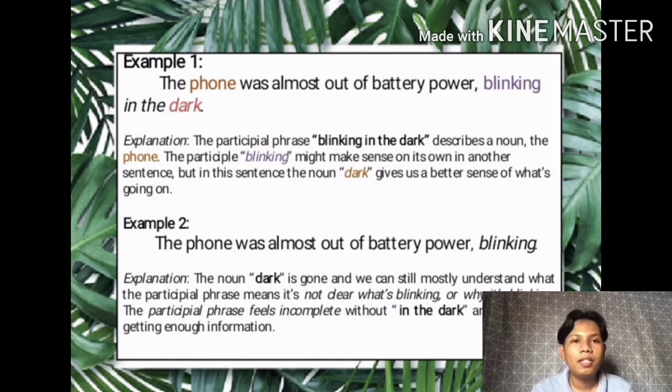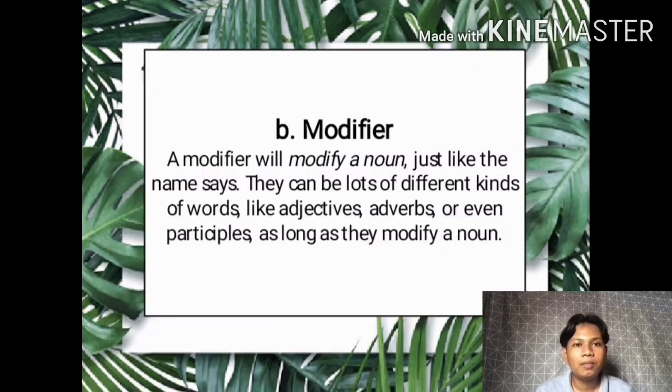Another example is, the phone was almost out of battery power, blinking. The noun dark was removed from the example sentence, yet we still understand the meaning of the sentence, although we don't know what is blinking or why it is blinking. It is because the phrase in the dark was removed that makes the participial phrase feel incomplete.